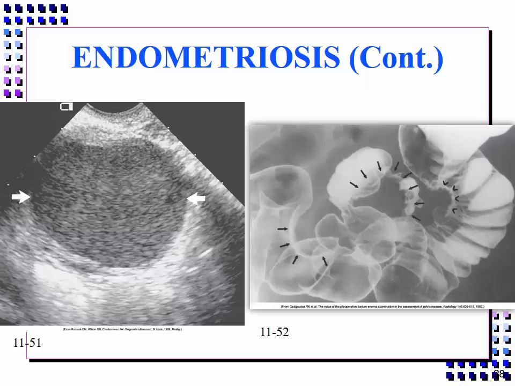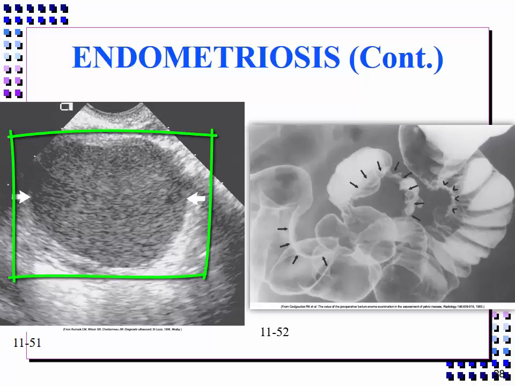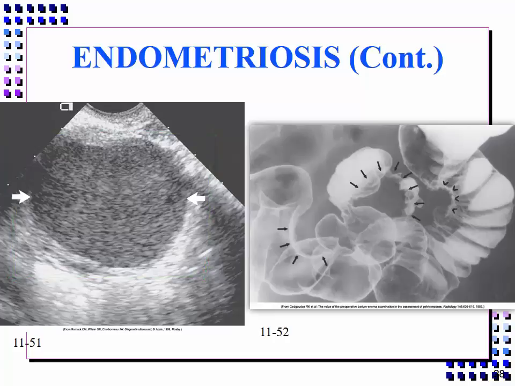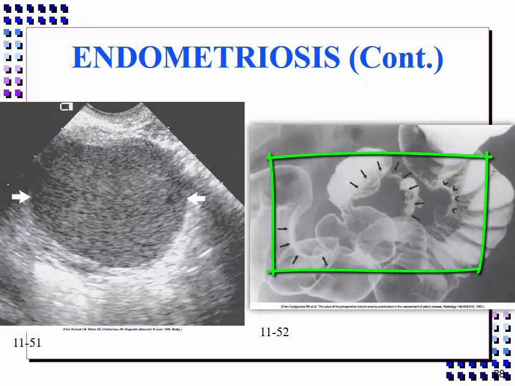The endovaginal sonogram demonstrates diffuse, homogeneous, low-level echoes throughout the cystic mass. In the GI tract, endometriosis primarily affects those segments that are situated in the pelvis, especially those in the rectosigmoid colon. It typically causes abdominal cramps and diarrhea during the menstrual period and may appear as single or multiple masses within the colon.